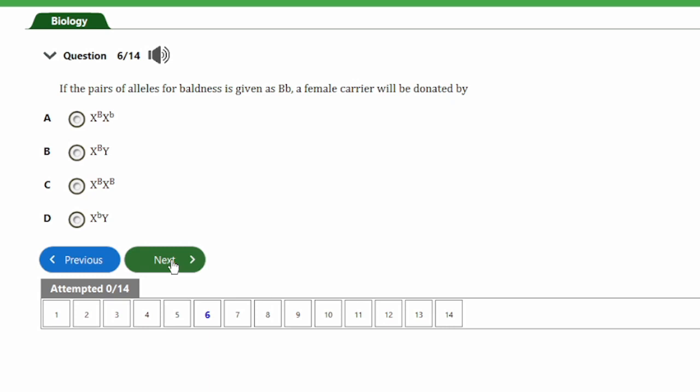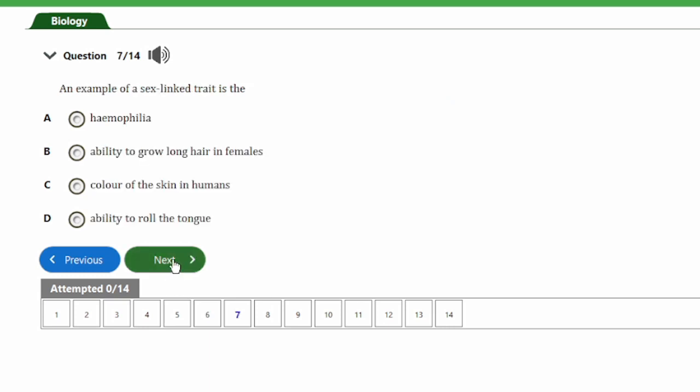So guys, the answer to this question is option A. The female carrier will be denoted by XB, that's heterozygous XB. So actually in genetics, this notation represents a female who is a carrier for a trait of an X-linked character. So in this situation, option A is the correct answer. So let's look at the next question.